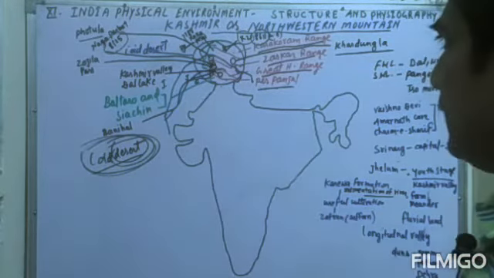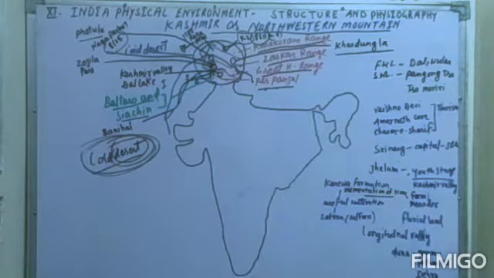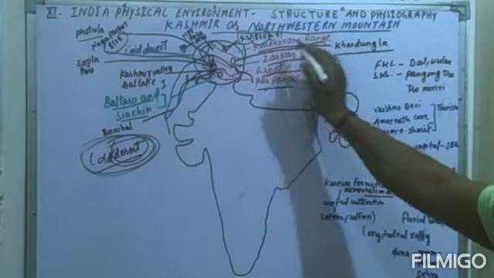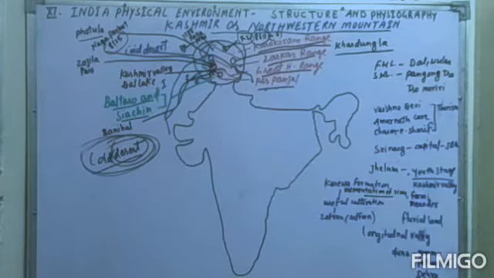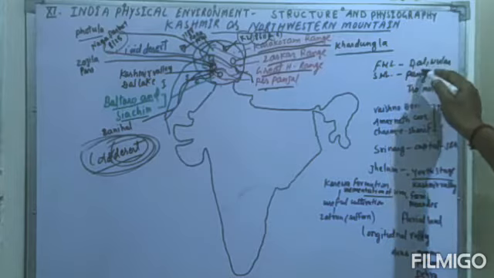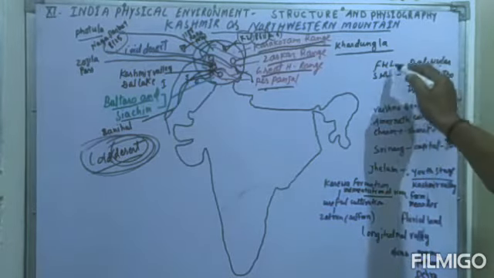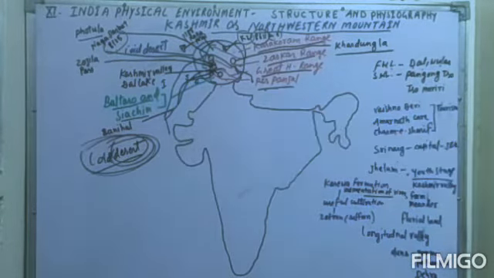Another very important thing about the northwestern Himalaya is that it is the far northwestern part of India, and it lies between the Karakoram range and the Great Himalaya range. You can see in this range where the northwestern part of the Himalaya mostly lies. Now we will see the freshwater lakes. These are Dal Lake and Wular Lake, which you can find in Jammu and Kashmir.